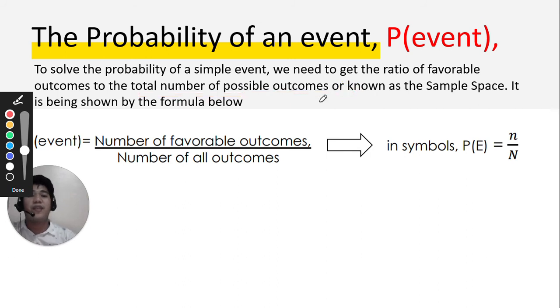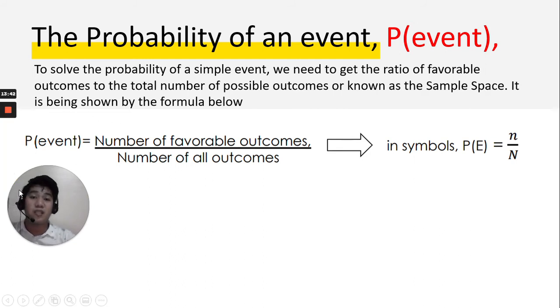Meaning, if the event is flipping a coin, then our sample space or total number of possible outcomes is 2. Sample space, we have head and tail. So we have 2 total number possible. And now it is being shown by a formula below. So always remember this formula, the simple formula. We have number of favorable outcomes, which is the event itself, and then over number of all outcomes, total number of, or the sample space.